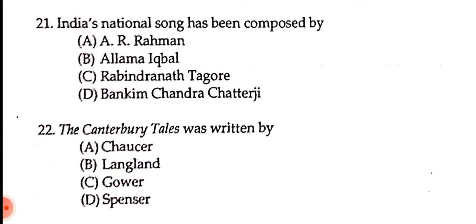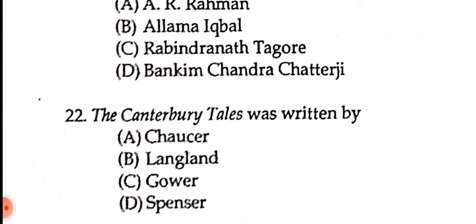The Canterbury Tales was written by who? Number A saying Chaucer, number B saying Langland, number C saying Gower, number D saying Spenser. What is the correct answer? The Canterbury Tales was written by whom? The correct answer is number A, Chaucer. Okay, Geoffrey Chaucer. Next question.